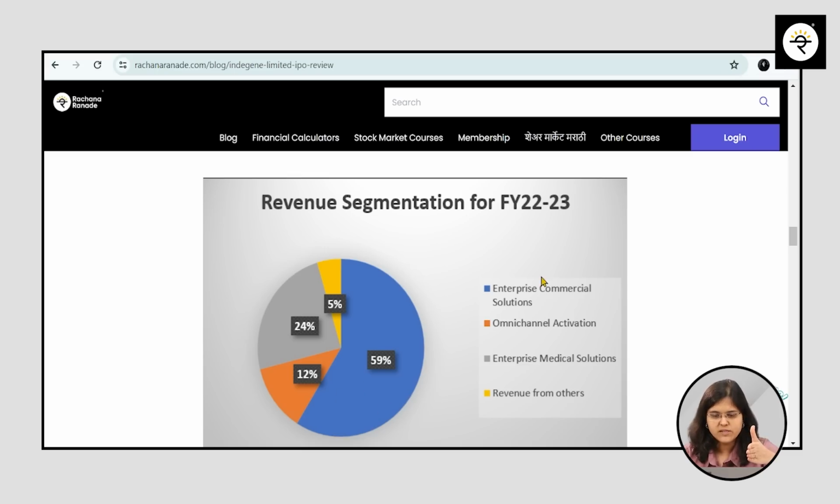Before I move on to the valuation part, one thing I want to tell you is the revenue segmentation. How does the company earn revenue? For every 100 rupees earned, the split is 59% enterprise commercial solutions and 12% omni-channel activation. If I add these two up, almost 71% is generated from sales and marketing. Remember, digital marketing, physical sales and online sales, all these, 71% is a bigger chunk, right?